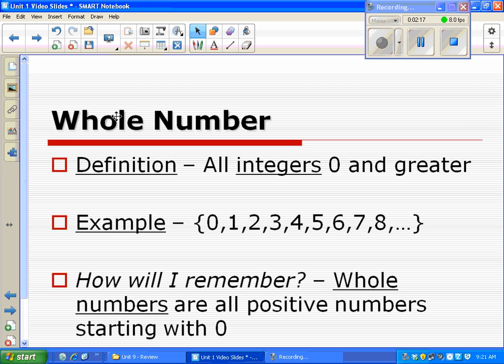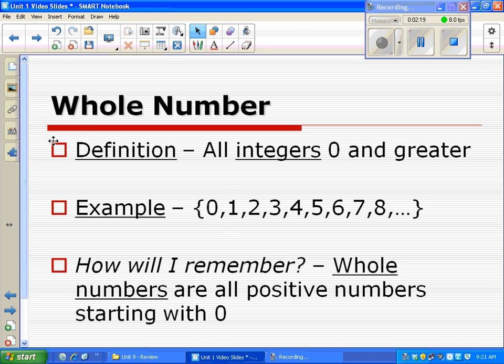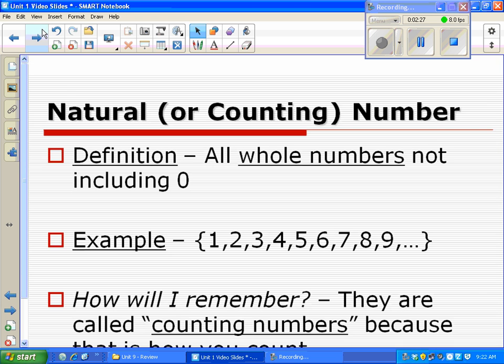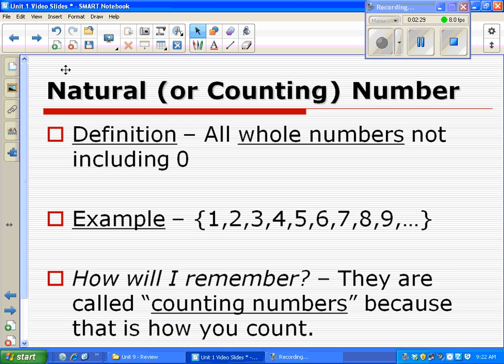Then you have whole numbers. This one's a little more obvious. They're any whole number and it actually includes zero. So that's just a common mistake. Whole numbers include zero. Natural numbers. Natural numbers are counting numbers. That's how I remember them. Think about naturally, how do you start counting? Well, you start with the number 1. If you ask a little kid, okay, start counting, they don't say 0. They say 1, 2, 3, 4. So your natural numbers are just what you would naturally say when you're counting.